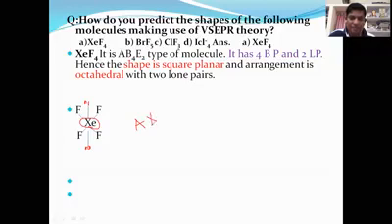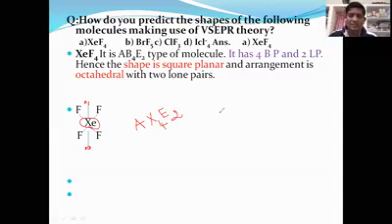Fluorine I'm taking as X. How many fluorine atoms are there? It's 4, AX4. And how many lone pairs are there? Lone pair I'm taking as E, and there are 2 lone pairs. So it is AX4E2.